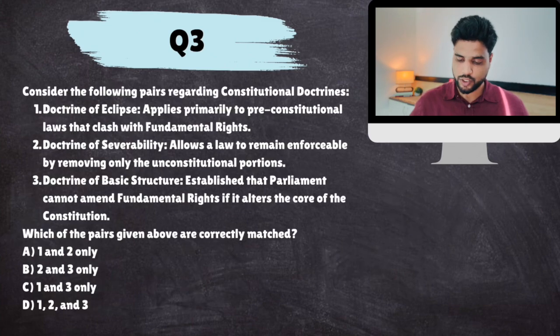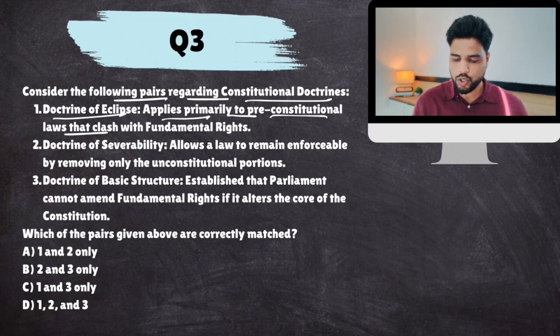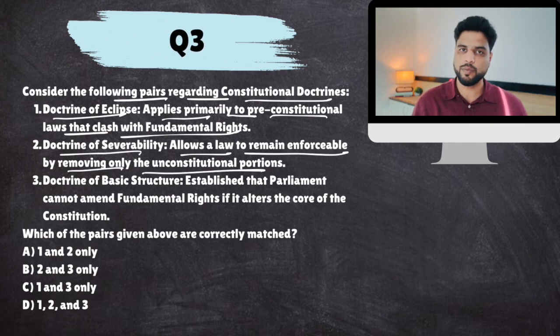Okay, question number 3. Consider the following pairs regarding constitutional doctrines. Doctrine of eclipse applies primarily to pre-constitutional laws that clash with fundamental rights. Doctrine of severability allows a law to remain enforceable by removing only the unconstitutional provisions.